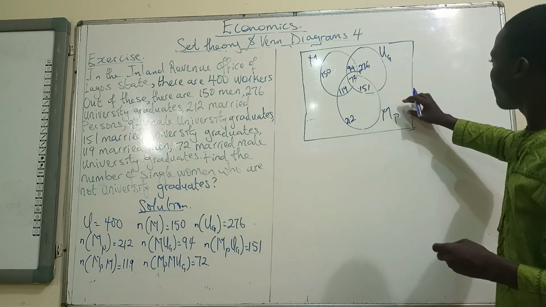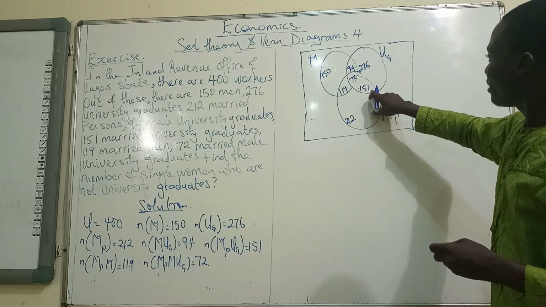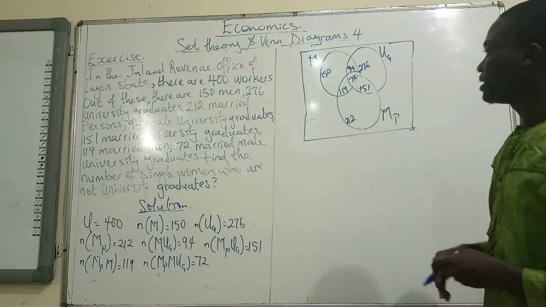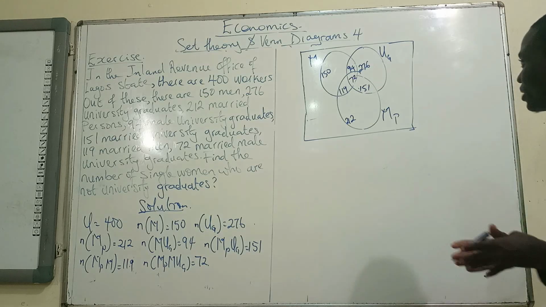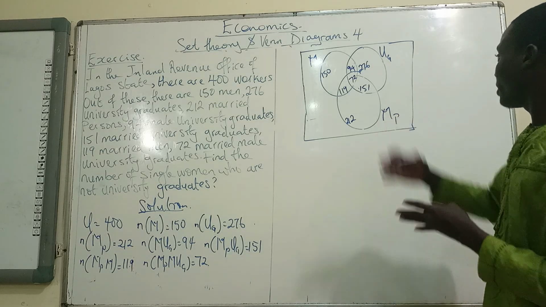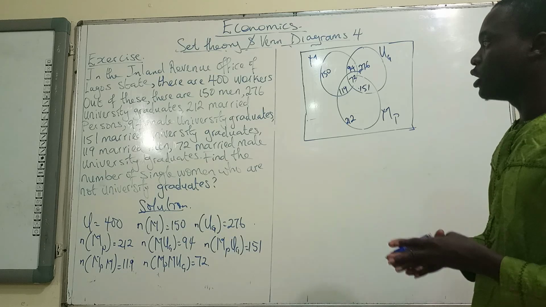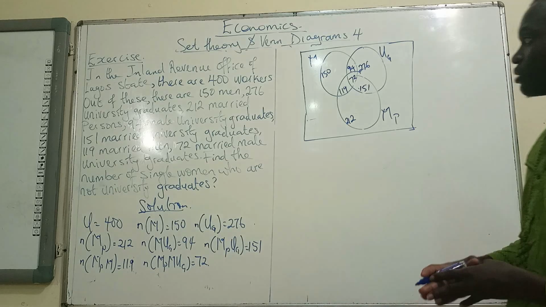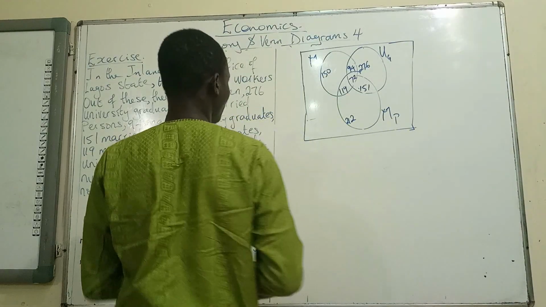151 as well. These are married undergraduates. But out of these married undergraduates, some of them are men. So we have to look for men only, undergraduates only, married persons only, male undergraduates only, married men only, married undergraduates only, and then we sum everything together. When we sum everything together, we subtract whatever we get from the total, from the 400. So that gives us what we are looking for.